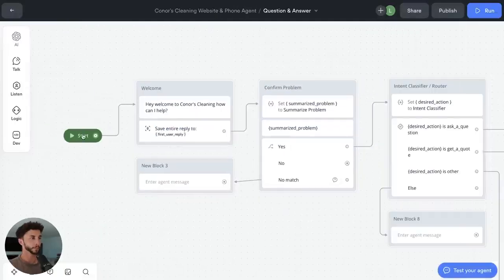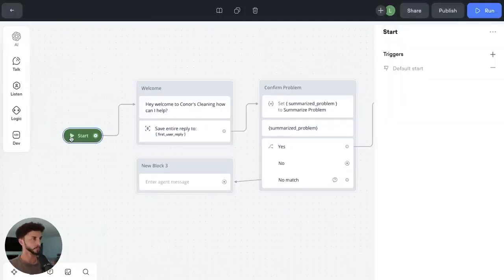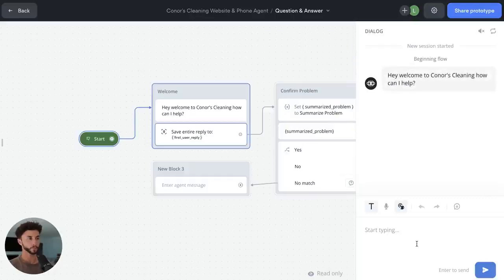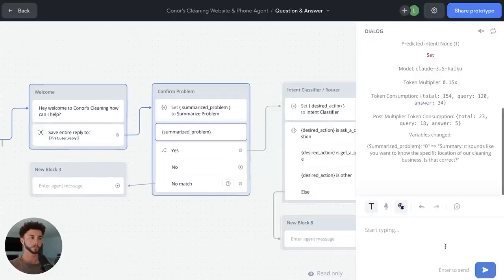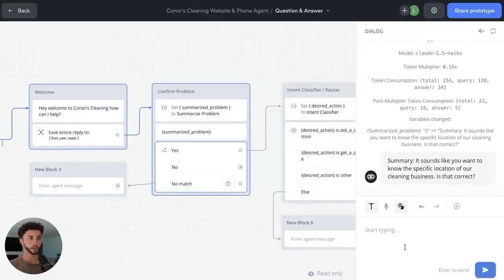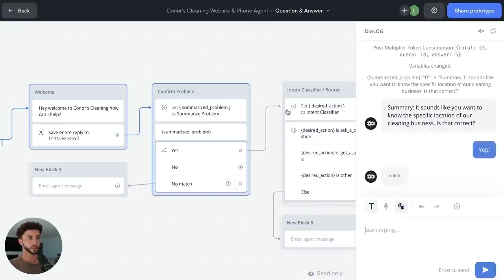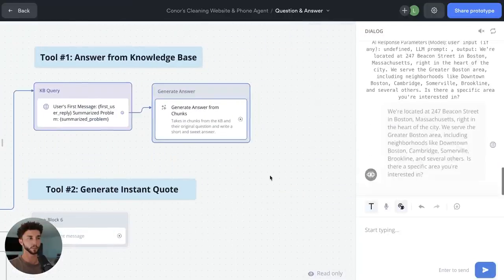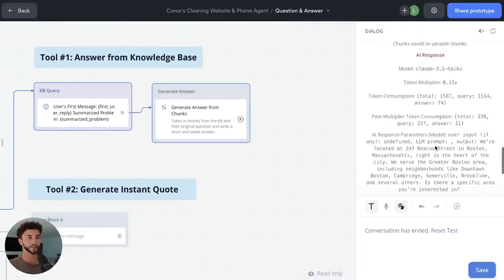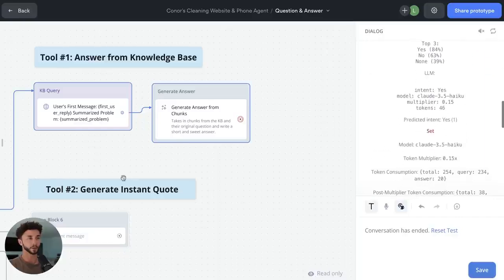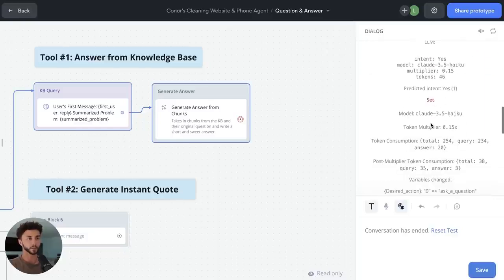So now if we run that again, whereabouts are you located? Sounds like you want to know the specific location of our cleaning business. Is that correct? Yep. Now it goes to the router here. It's going to determine that I said yes, bam, bam, bam, and there we go. So that all happened pretty quickly, but you can see it sort of broken down through here. If I click over here, it's going to remove all of this.